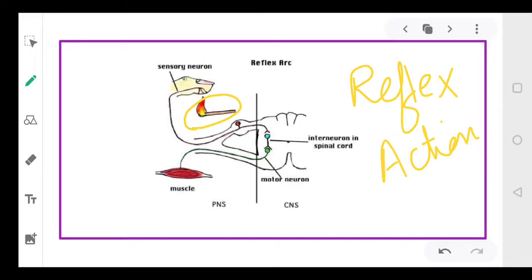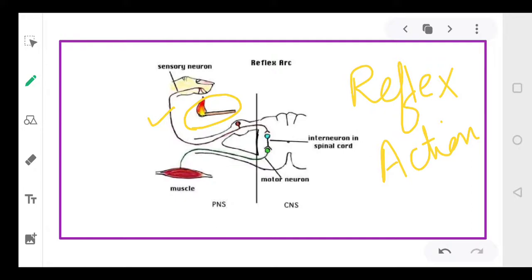So what is a reflex action? The sudden action that is performed. Suppose you are touching a hot object, immediately you will withdraw your hand. Now in this case, how is this action being performed? If you want to keep your finger on the hot object continuously, can you control it? No. So basically this action is not in your control. It is an automatic action. It is an involuntary action.